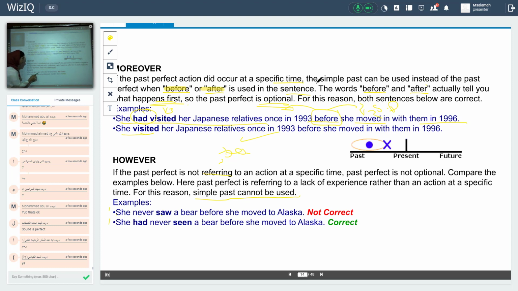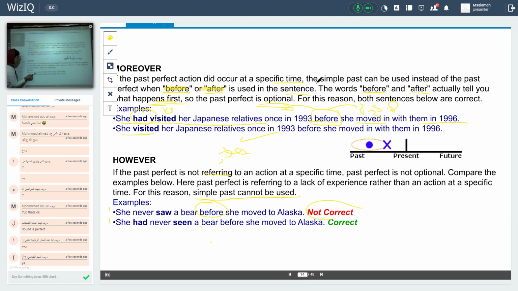She never saw a pig before she moved to what? To Alaska. She had never seen a pig before she moved. Here, I have "before". It's a keyword for past perfect. That means my sentence should consist of past perfect tense.